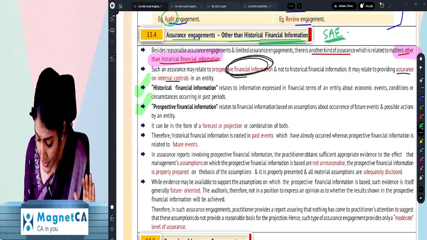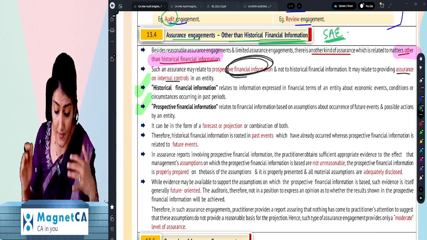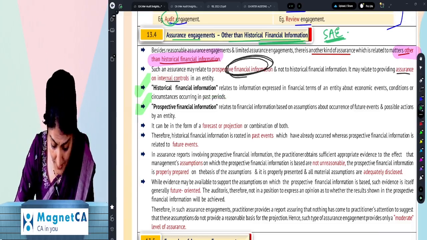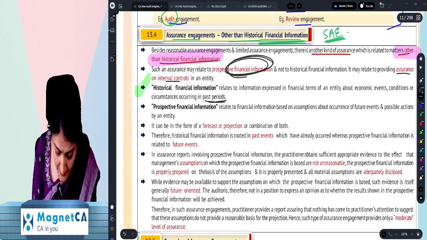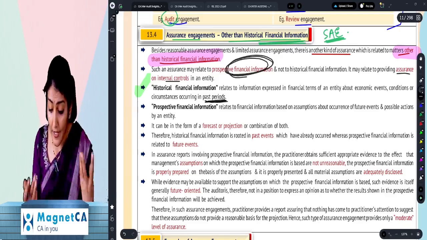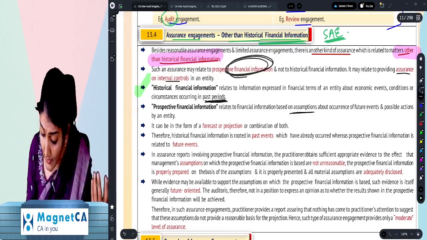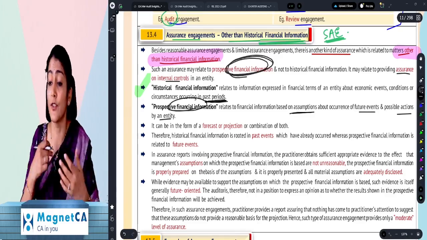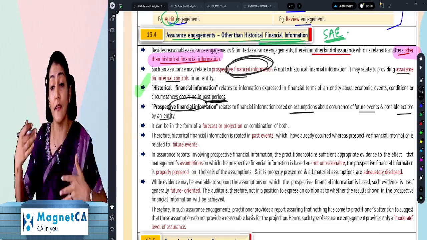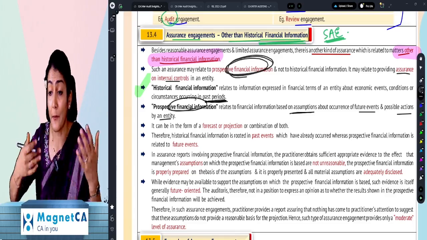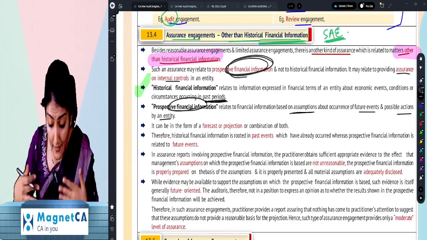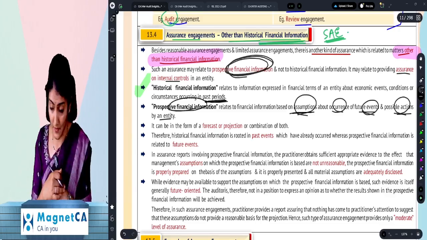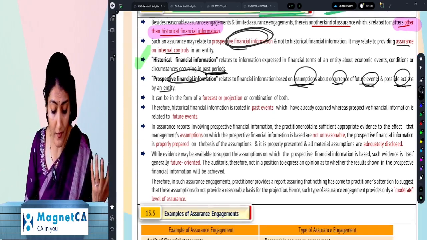Historical financial information talks about the economic events, conditions, circumstances occurring in past periods, right? So it's related to the past and is a post-mortem activity. Then it is historical financial information. And if it is based on assumptions about the occurrence of future events and possible actions by an entity, then it is your prospective financial information. Okay, next year our sales will increase by 40%. Next year the company will have 100 new employees, right? So that is based on assumptions about the occurrence of future events and possible actions.